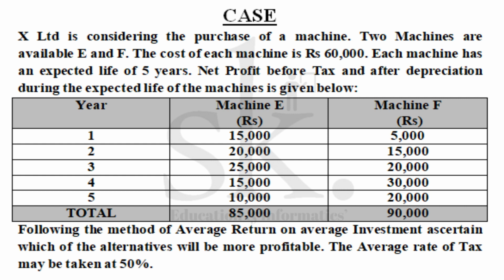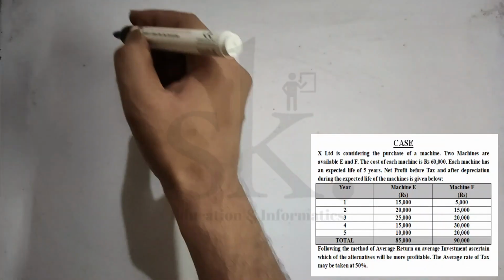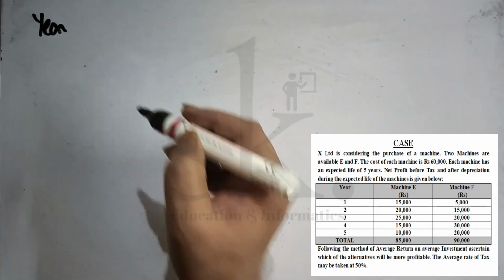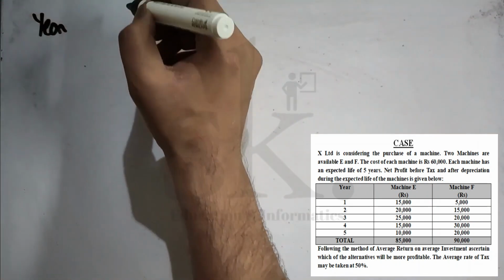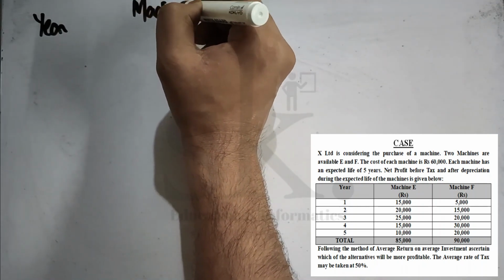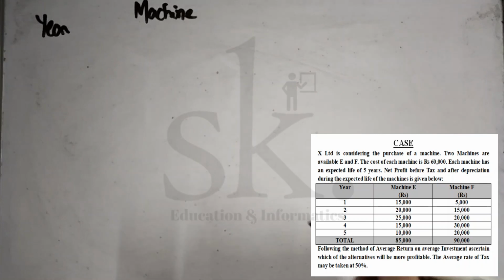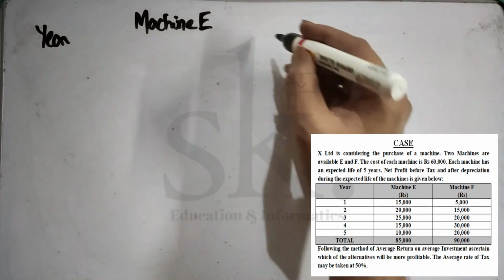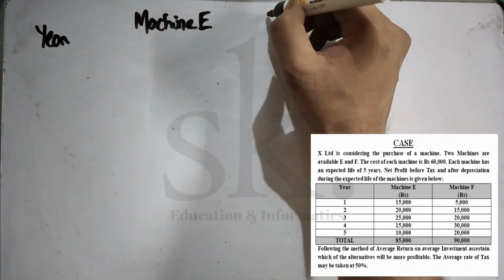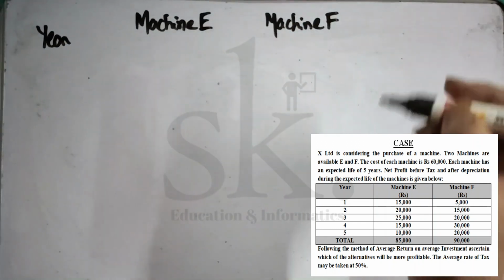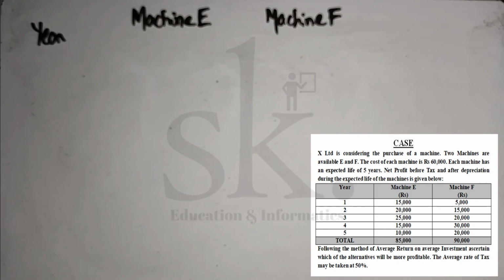So there are two projects, machine E and machine F. Let the first column be here, and we take machine E, and the other is machine F. So we try to make this in a particular format.